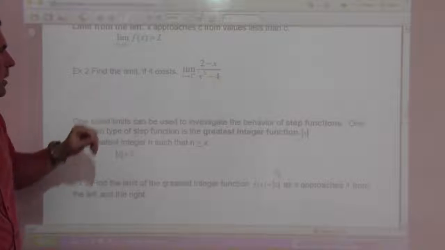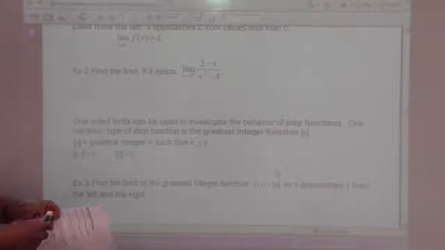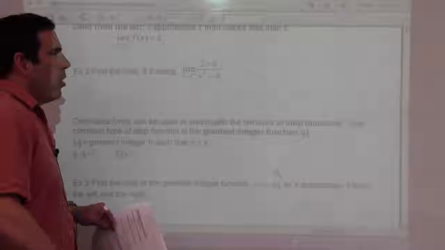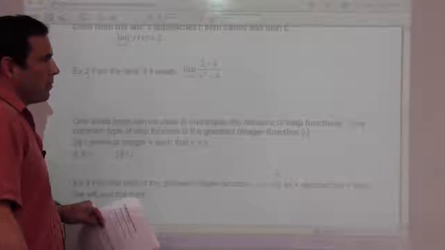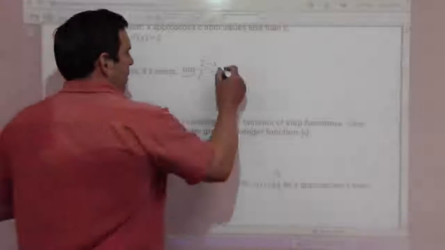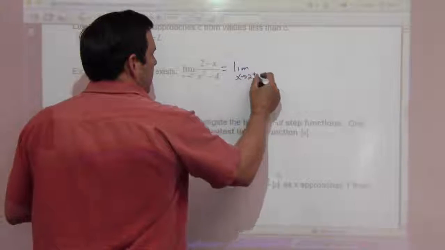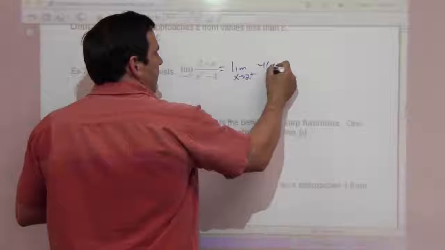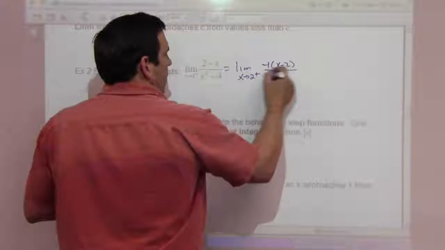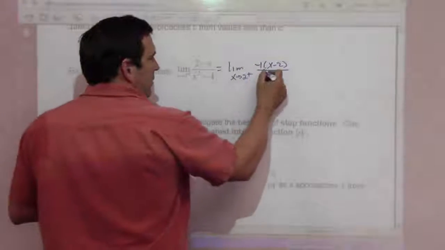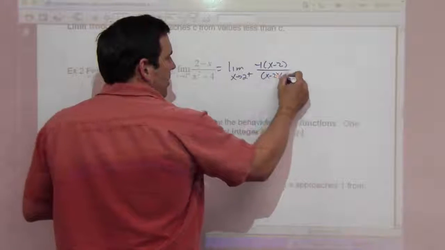Find the limit if it exists. The limit as x approaches 2 from the right side of 2 minus x over x squared minus 4. That's going to be the limit as x approaches 2 from the right side of negative 1 times x minus 2 over, and you could factor x squared minus 4 to be x minus 2 times x plus 2.